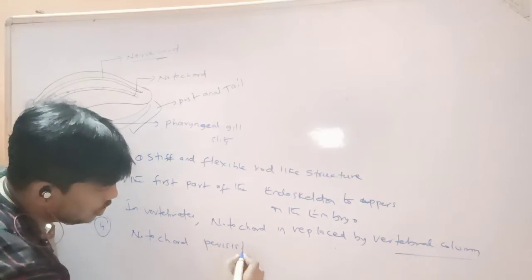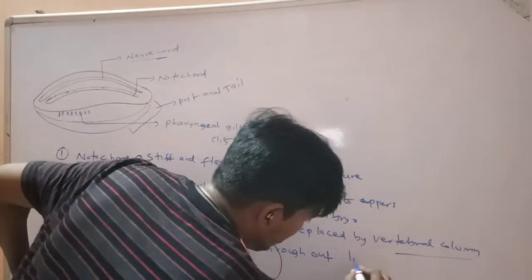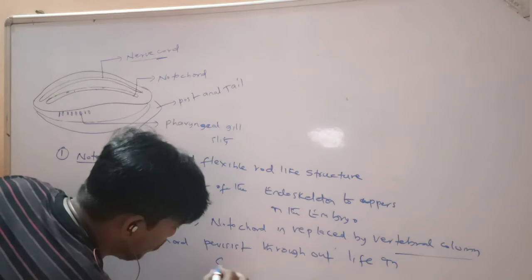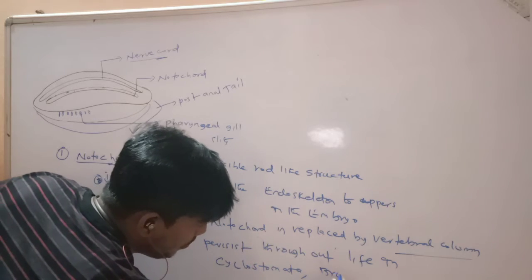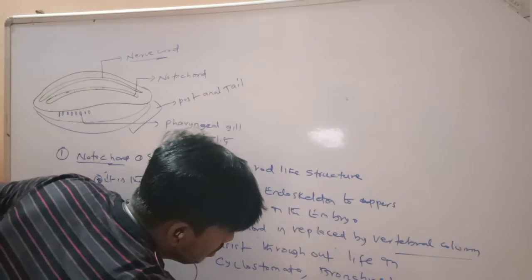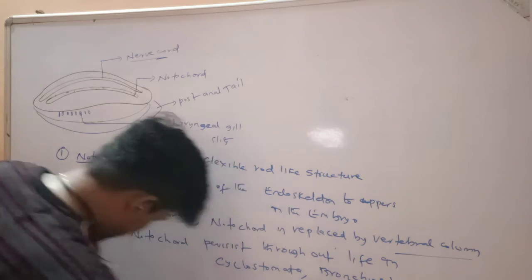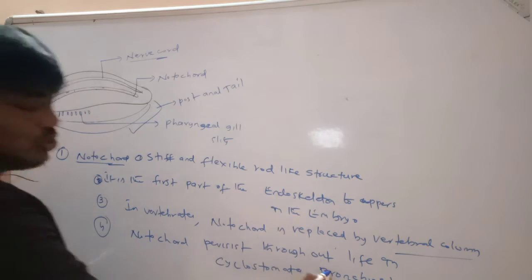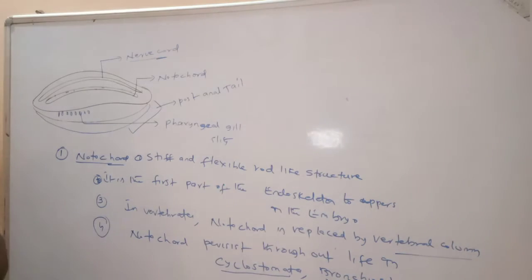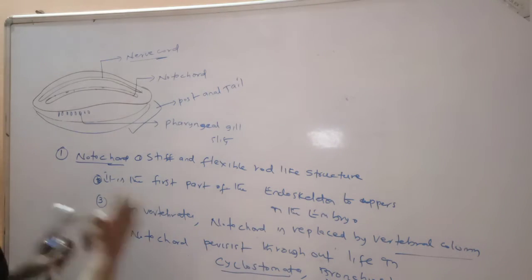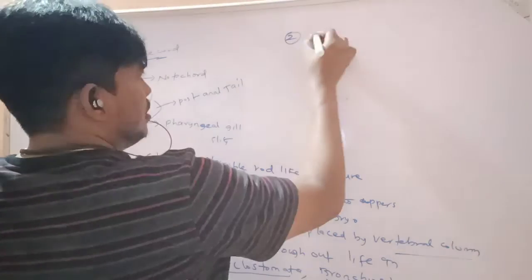Notochord persists throughout life in cyclostomata, branchiostoma, and jawed fishes. This is the notochord. Second part is called the nerve cord.